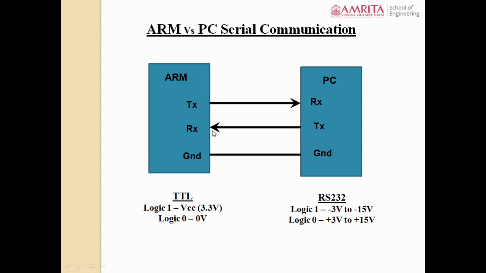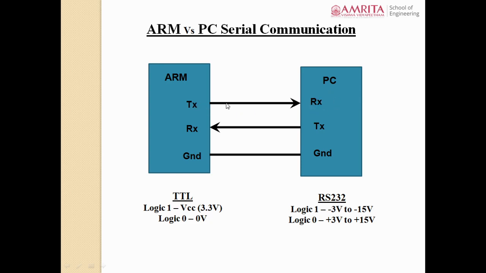So the distance of separation between ARM and PC can be maximum 10 meters if you are using the RS-232 standard, right? Let us take logic 1 as represented by a single voltage level. If you send logic 1 from one end, when it reaches the other end located at 10-meter distance, sometimes there may be a reduction in the voltage.